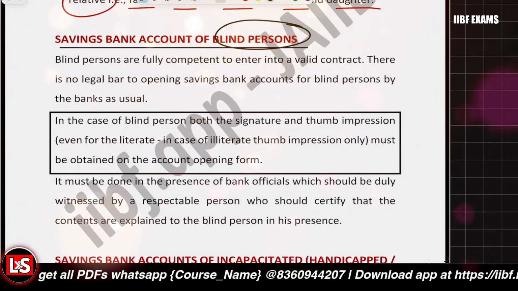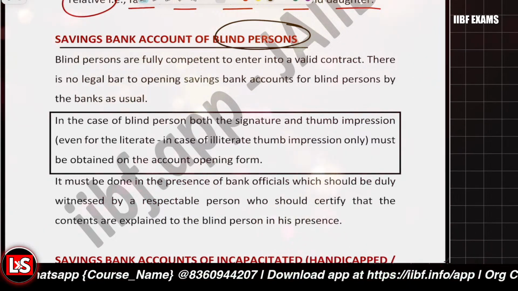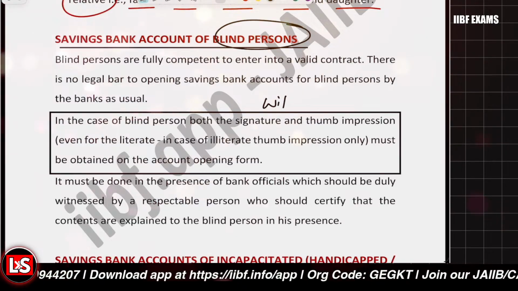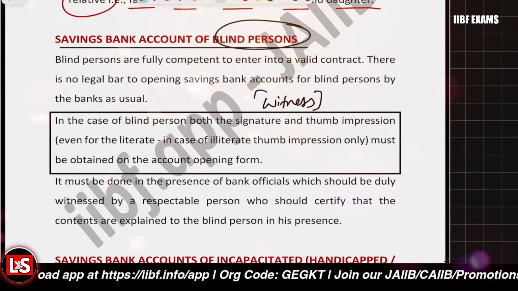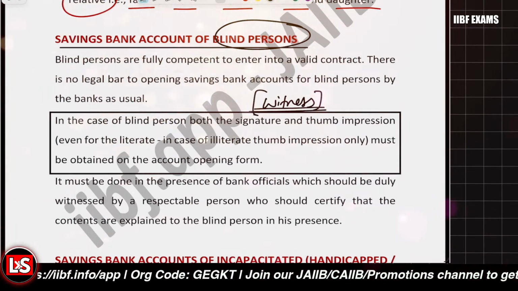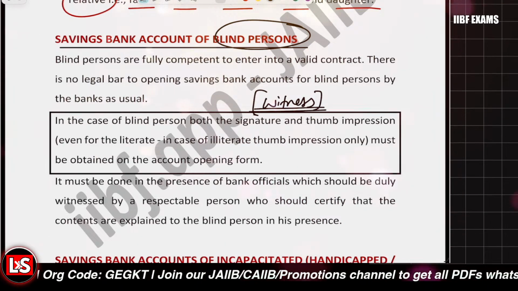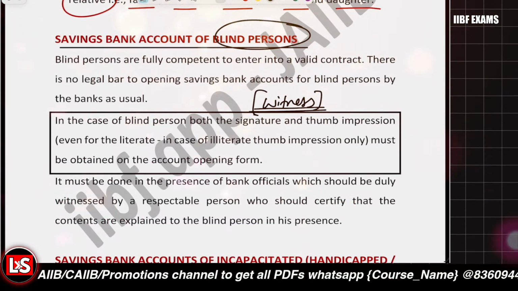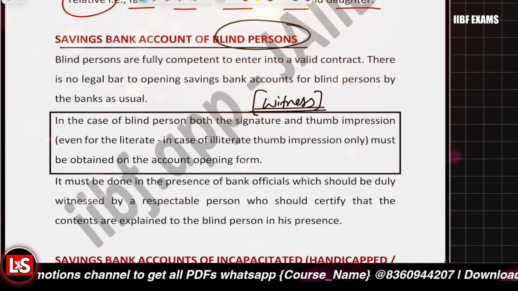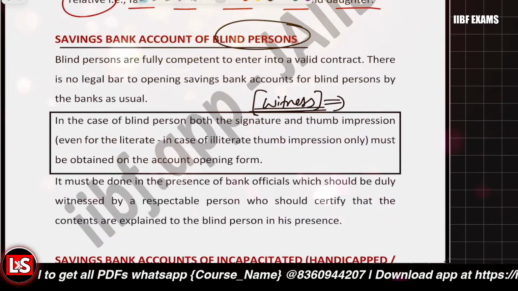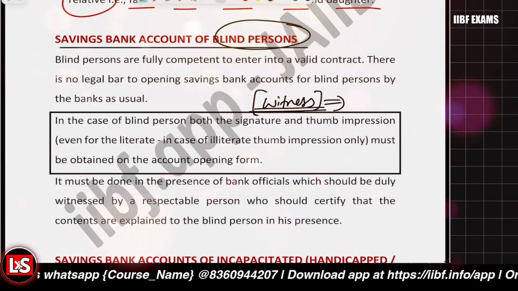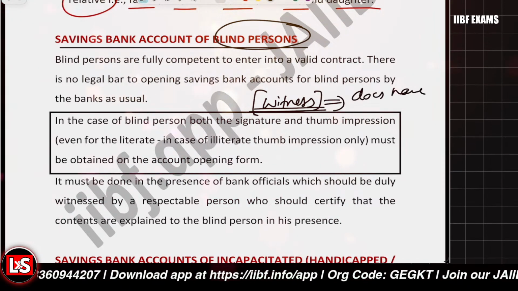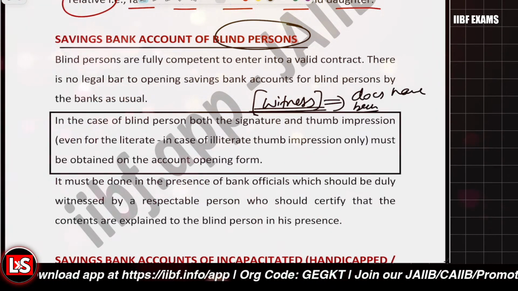But the signatures must be done in the presence of the bank official, and we are also to have a witness along. Like in the case of the illiterate person, the witness is required in the same way in case of the blind person. Also a certification is required. A declaration is to be done, and the witness must clarify that the contents of the documents have been explained.